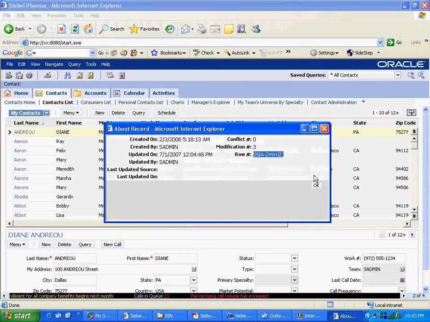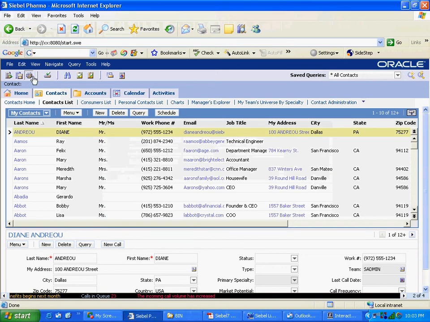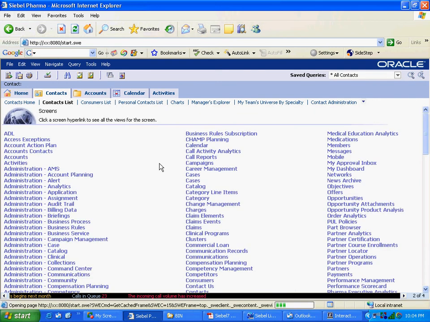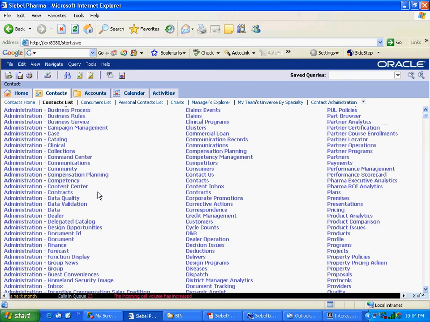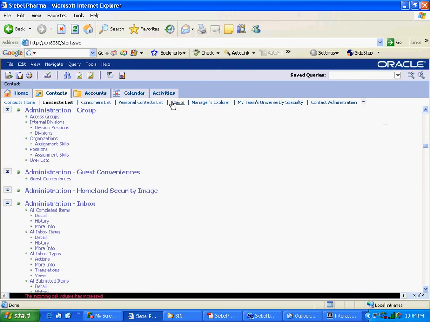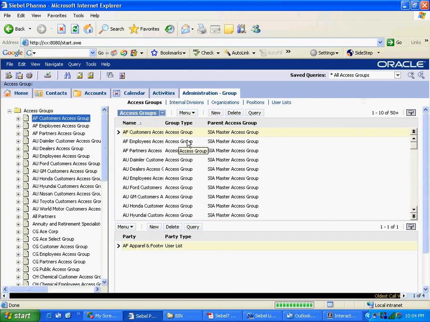So you can probably just create a new item here, and position, you can see there are different things available. I wish I knew it in and out from a functional perspective, I could show you how an access group is created. You just create it when you need to. Don't worry about these things. It will be written somewhere in the bookshelf how to create an access group and how to manage an access group. It's a very simple GUI activity, but the theory behind this is known to you.